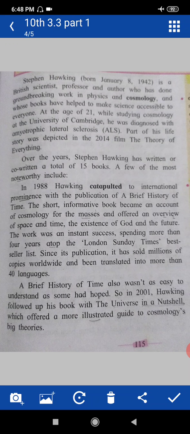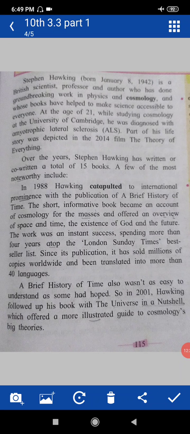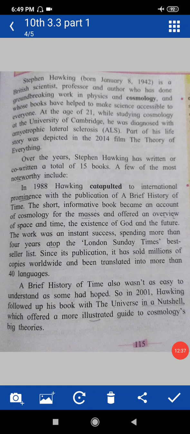Stephen Hawking, born January 8, 1942, is a British scientist, professor and author who has done groundbreaking work in physics and cosmology, and whose books have helped to make science accessible to everyone.